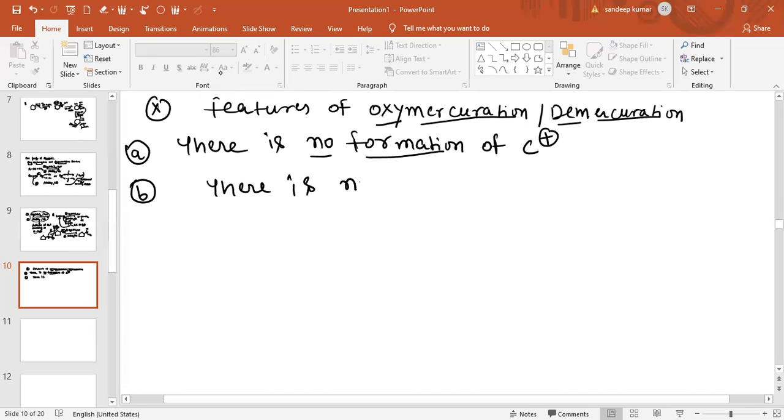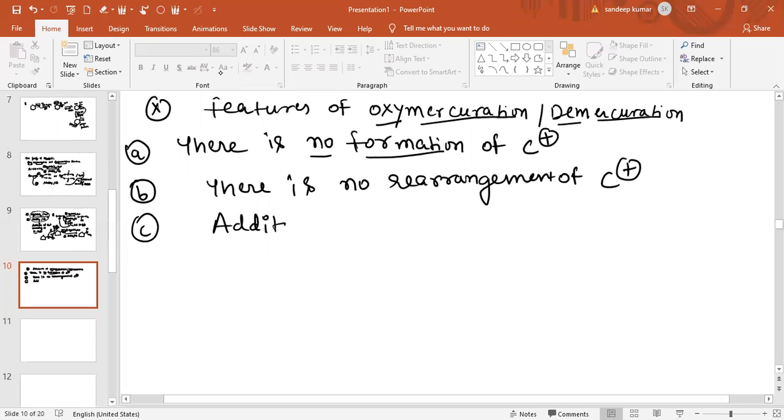there is no rearrangement of carbocation also. And simply in this case the addition of water takes place according to Markovnikov's rule.